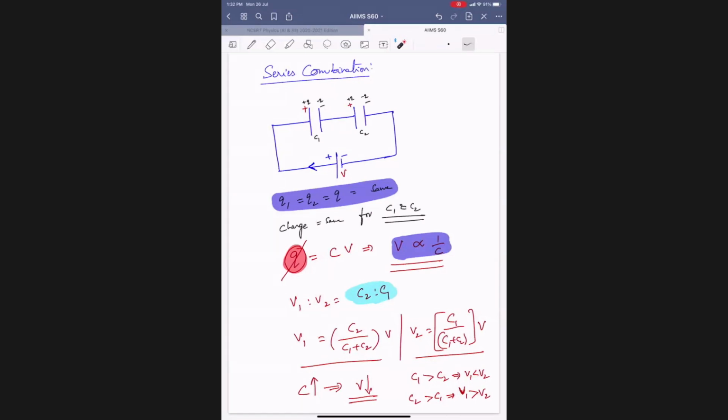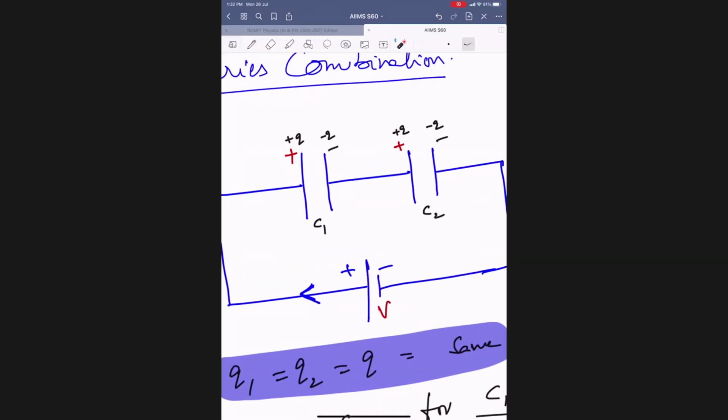Sir, here each plate has a plus Q charge, right? No, not each plate. This will be minus. This will be plus. This will be how much? Minus.